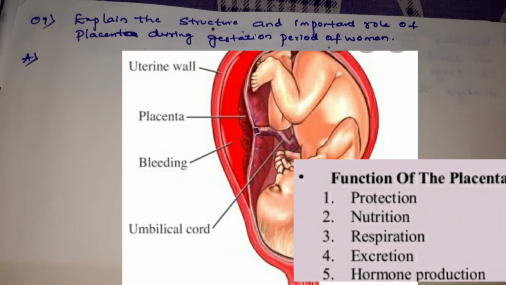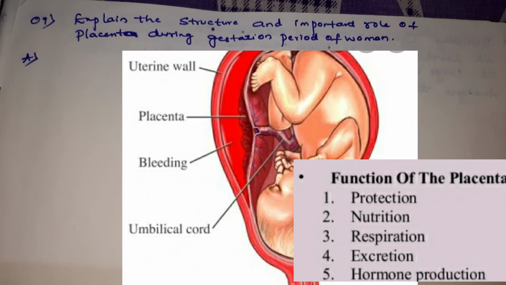They are asking, children. So the answer is: during the pregnancy period, the embryo gets nourishment from the mother's blood with the help of a disc-shaped special tissue embedded in the uterine wall, and that is called the placenta.